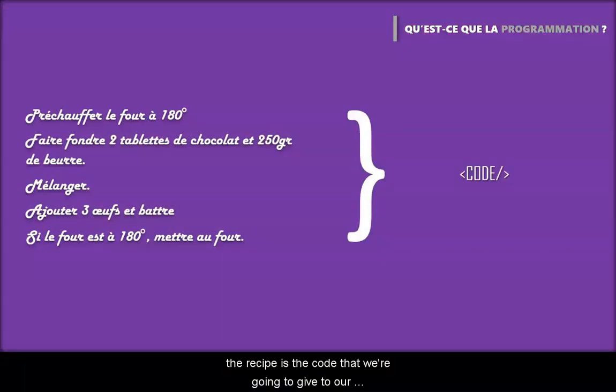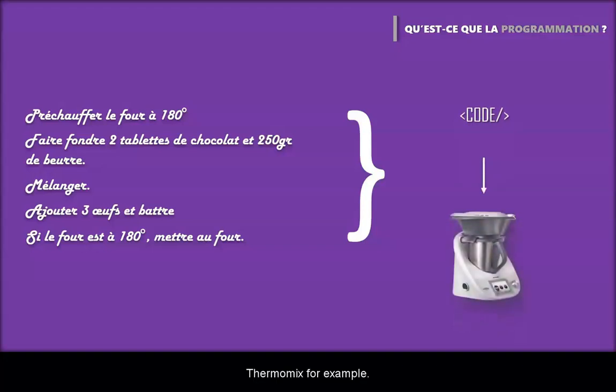Basically, the recipe is the code that we're going to give to our machine and then our machine is going to execute this code for us to get what we want. Here, the cake is what we expect. Our machine here is not a computer, but rather like a Thermomix, for example. We first injected some code into this machine and executed it in turn.